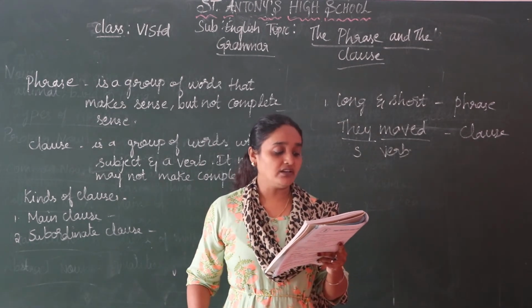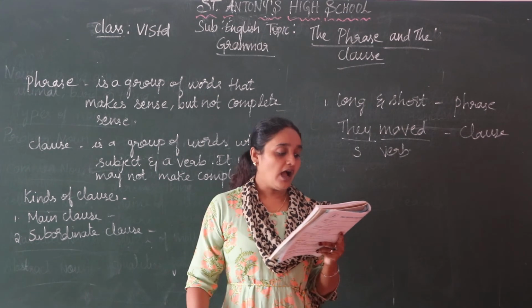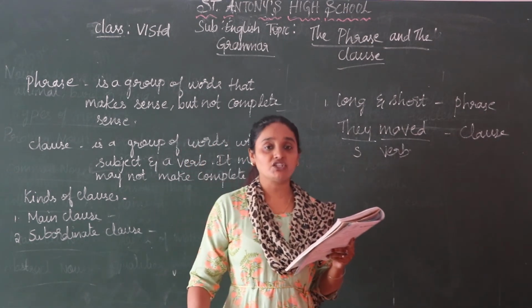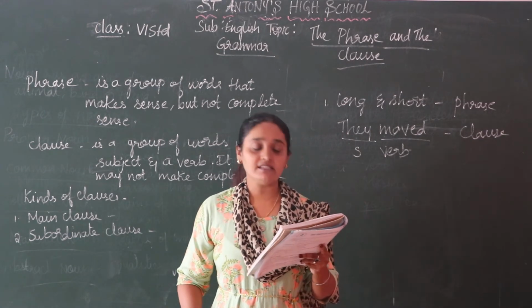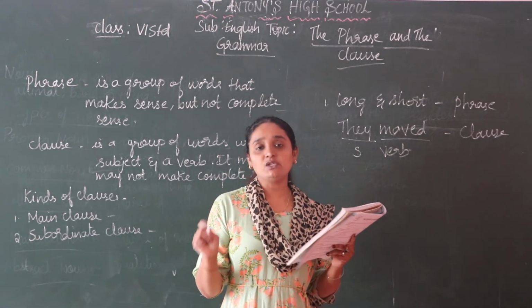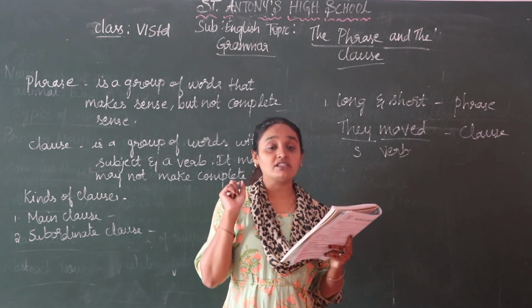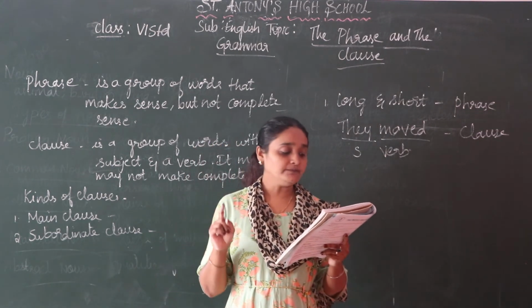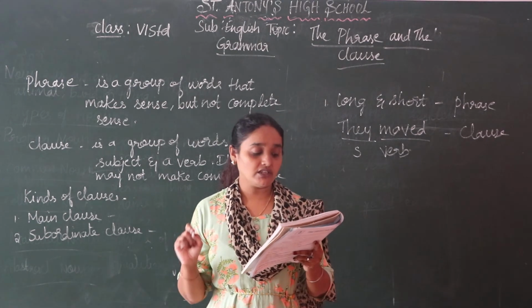Okay, next, find out the phrase in the following sentence. I was waiting at the railway station. At the railway station is the phrase. In the sentence you have to tell which is the phrase only, not the clause. The first one, that is B: at the railway station, underline.